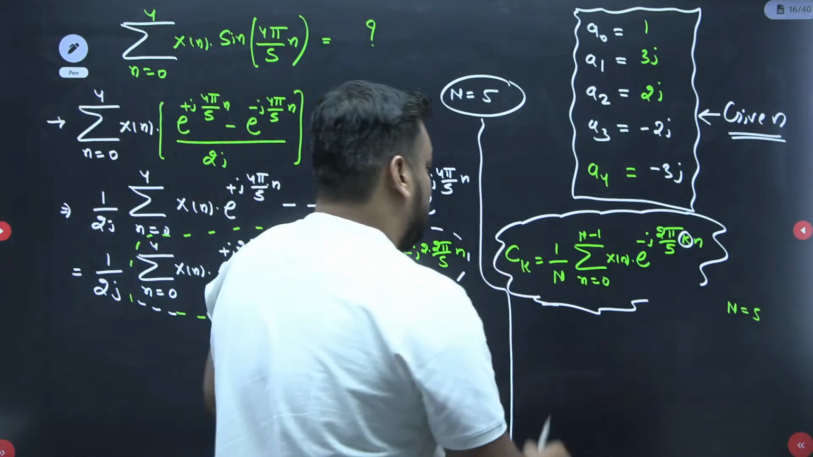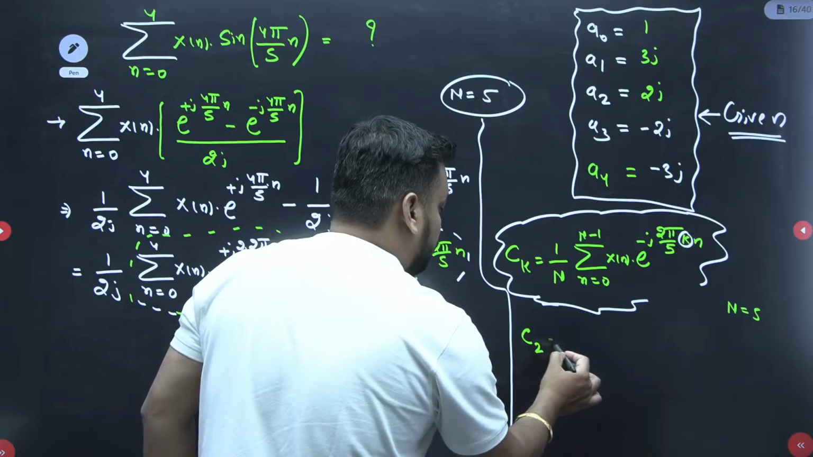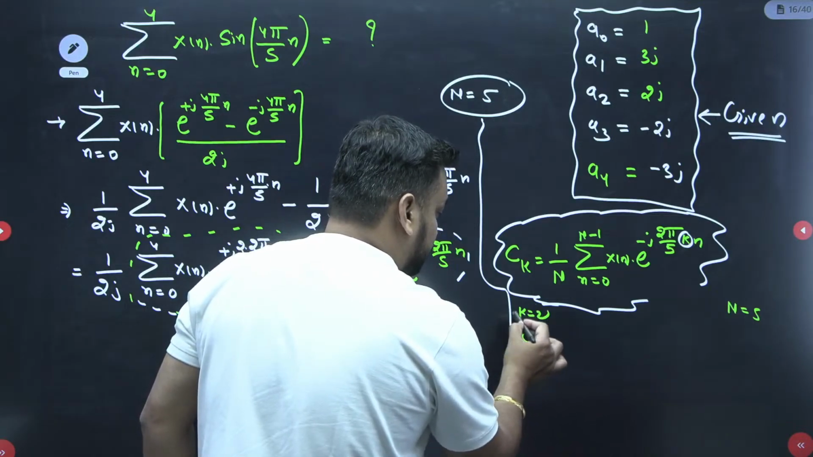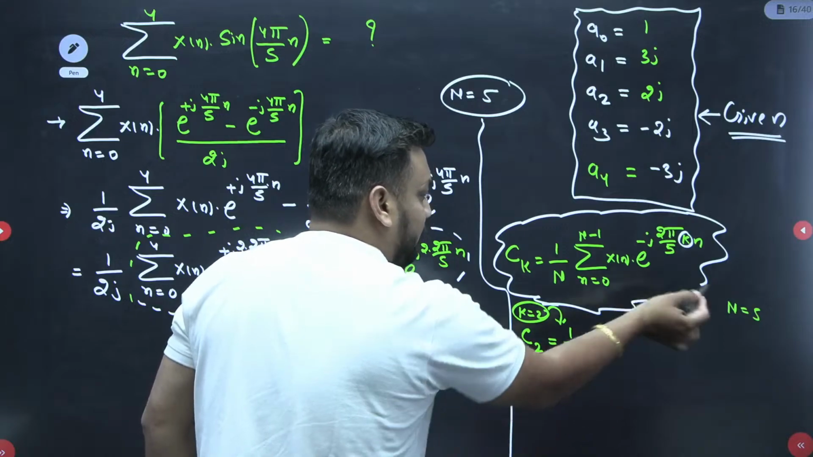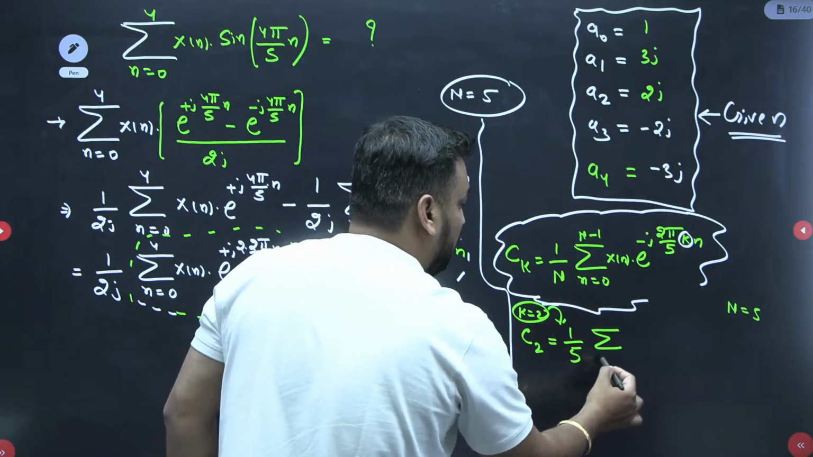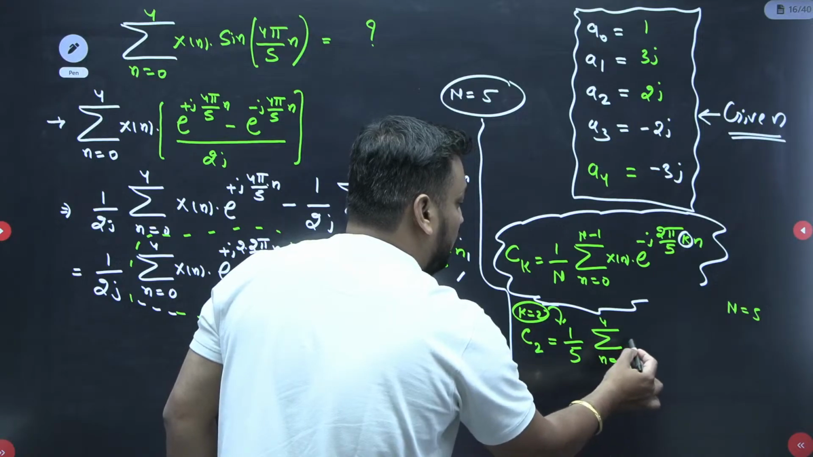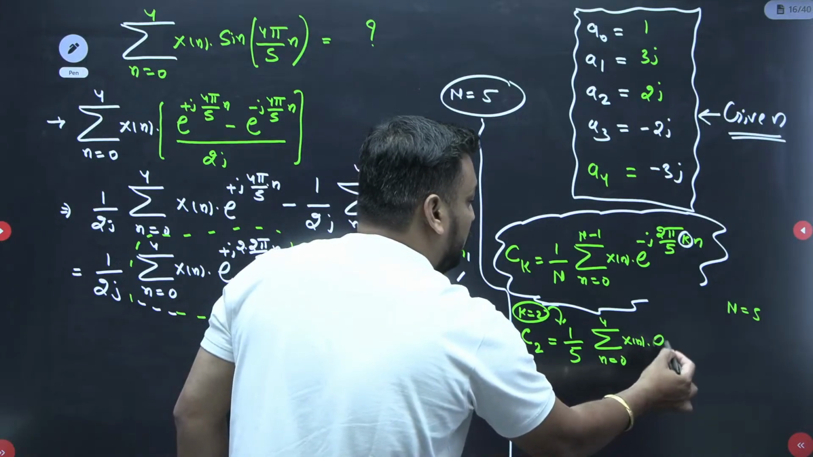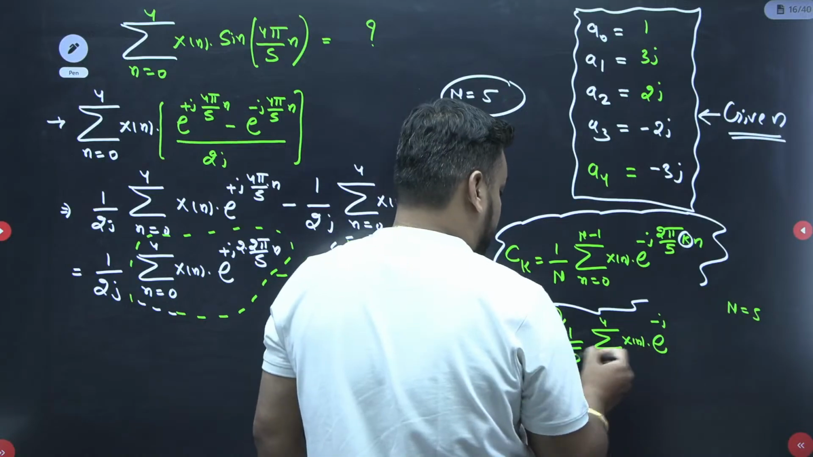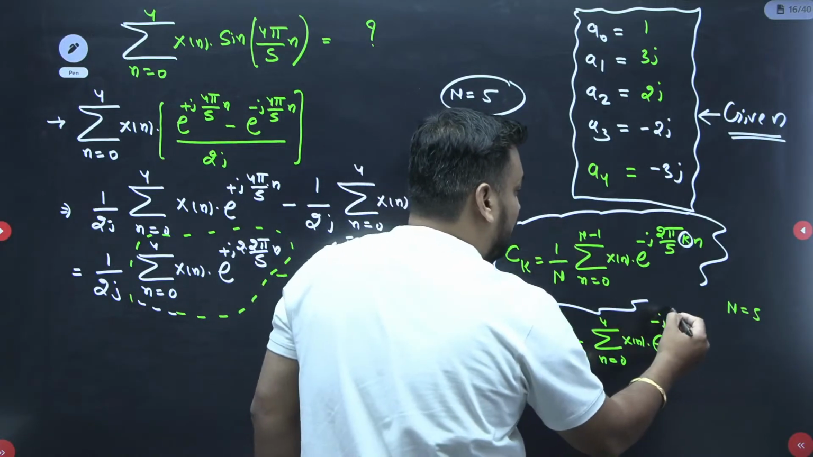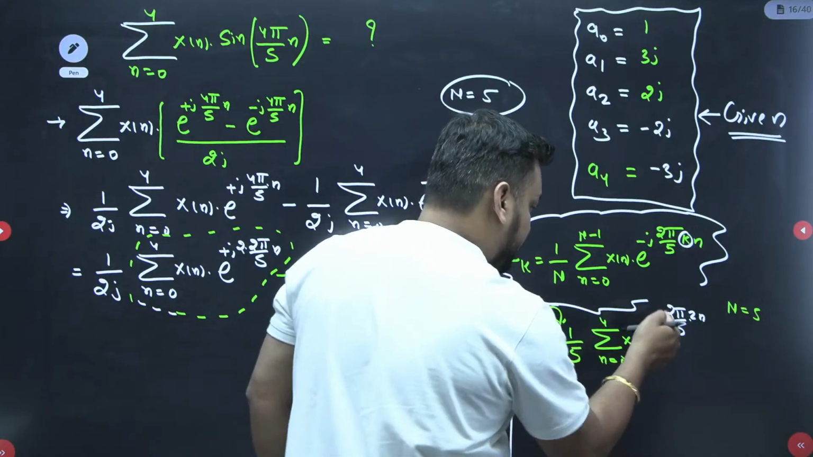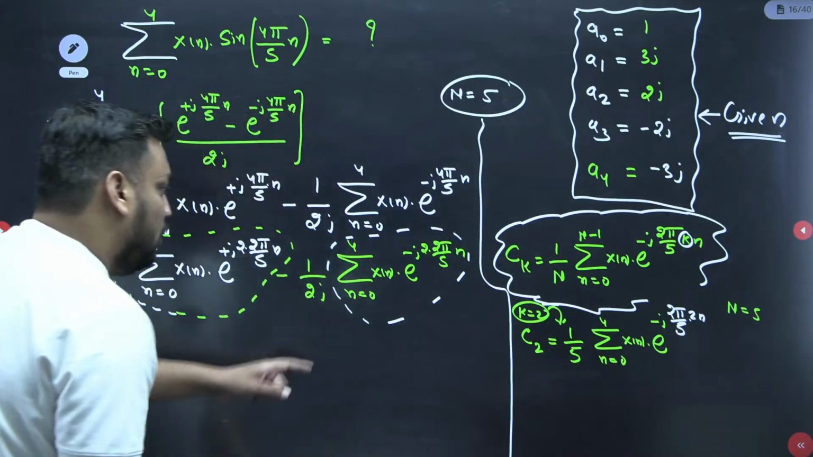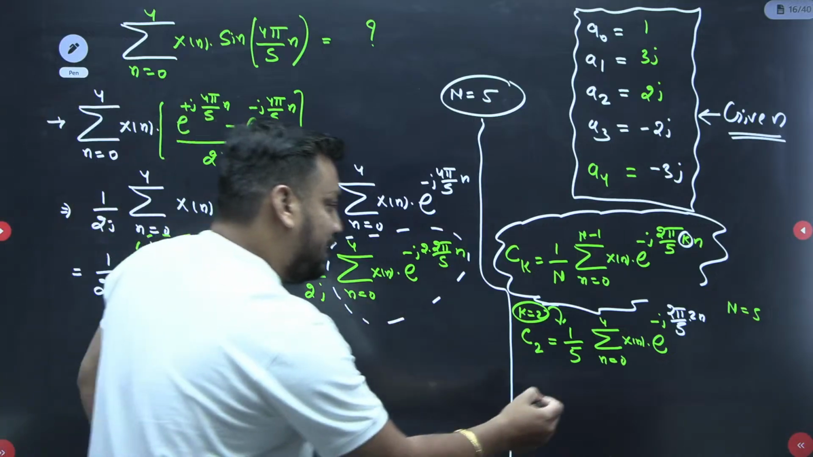Sir, if I put the K value as 2 in this equation, then I will get 1 by 5, since n is 5, 1 by 5 sigma of n equal to 0 to 4, x of n times e to the power minus j 2 pi by 5 into 2 into n. Yeah, this I will get. And this is exactly given here, just check this.